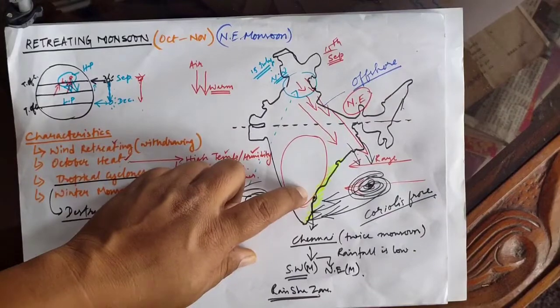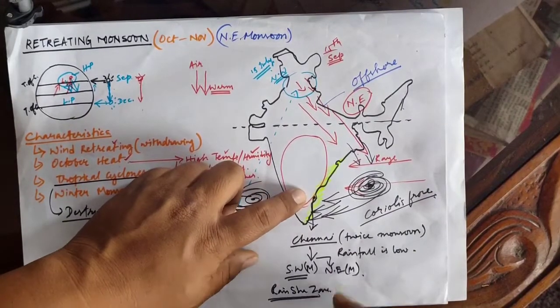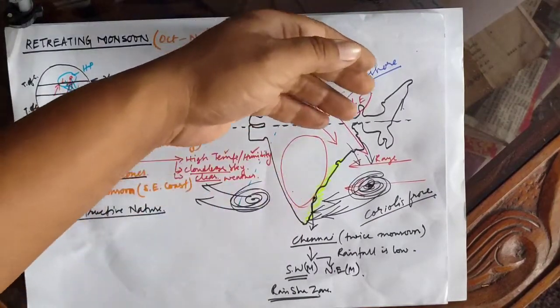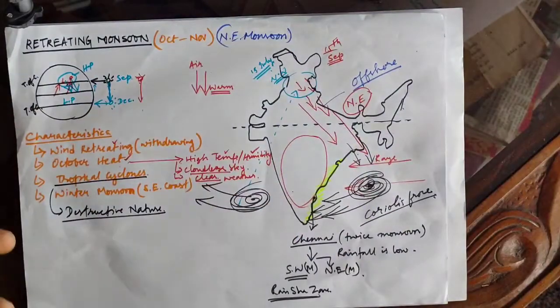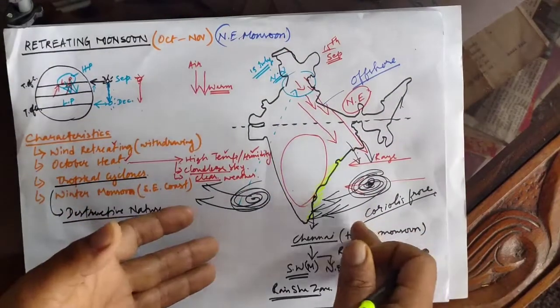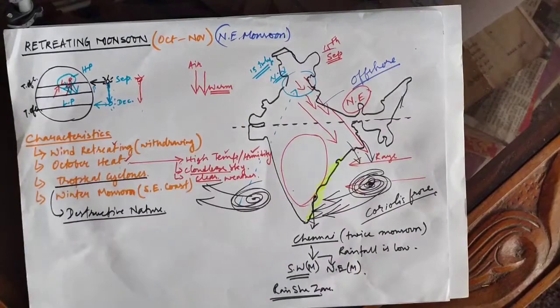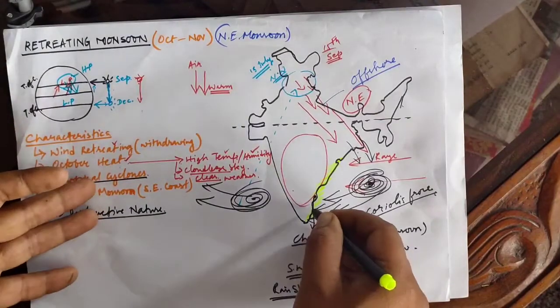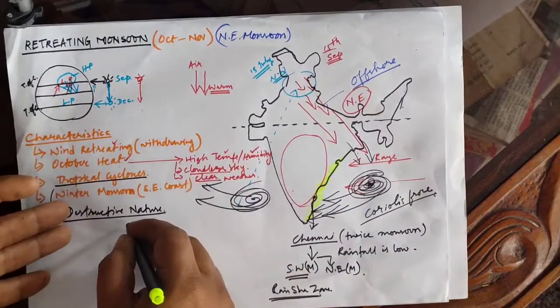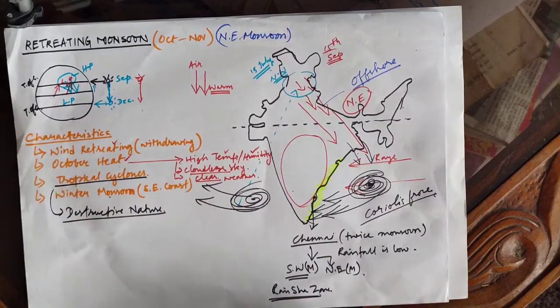And during the northeast monsoon also, most of the time the winds will be blowing from land to land, and when they blow over the Bay of Bengal, they carry very little moisture. So though it strikes the Eastern Ghats and showers rainfall over Chennai, the rainfall is quite low.